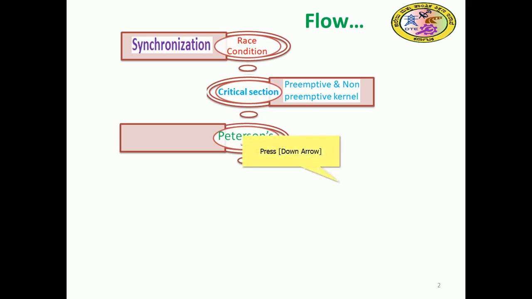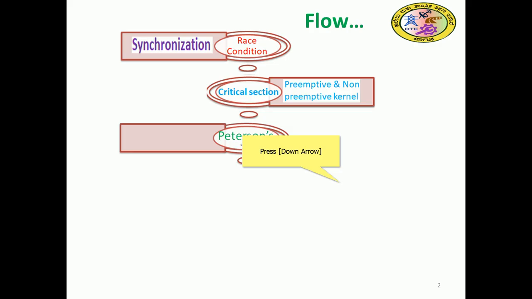For this kind of problem, there are different solutions. Mainly the Peterson solution, the test and set solution, compare and swap, and finally semaphore, right? That will be discussed in the next discussion.